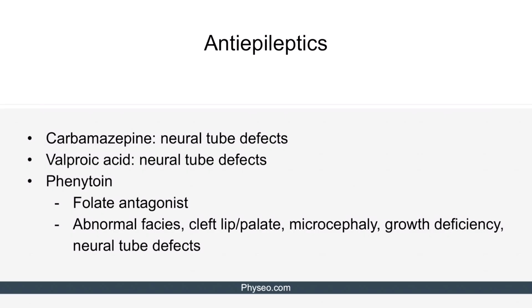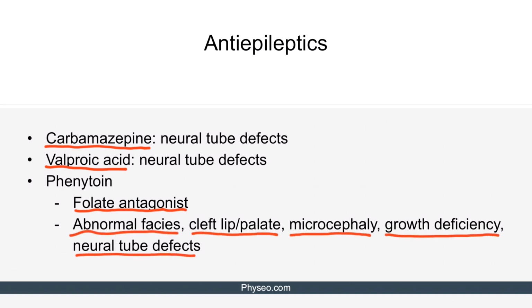Okay, moving on to anti-epileptics. These are commonly recognized for their teratogenic effects. Both carbamazepine and valproic acid are associated with neural tube defects. Phenytoin is a folate antagonist, and the use of this during pregnancy can lead to abnormal facies, cleft lip or palate, microcephaly, growth deficiencies, and neural tube defects.